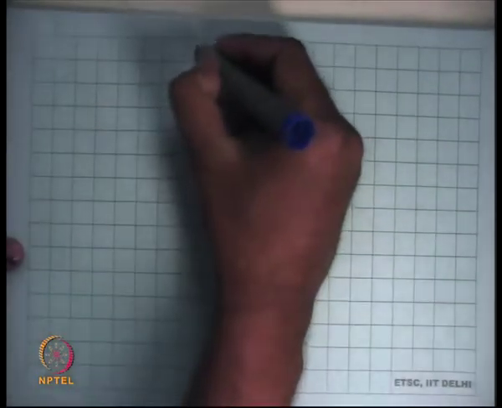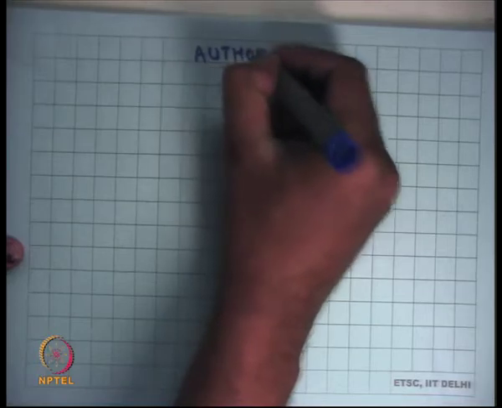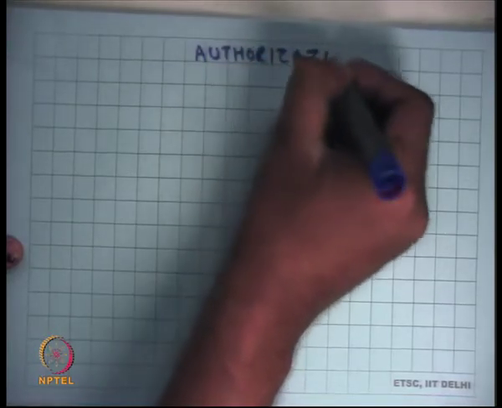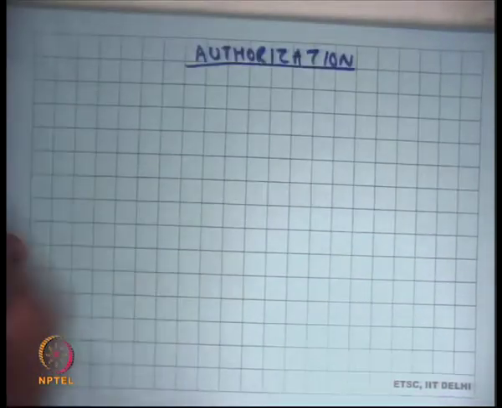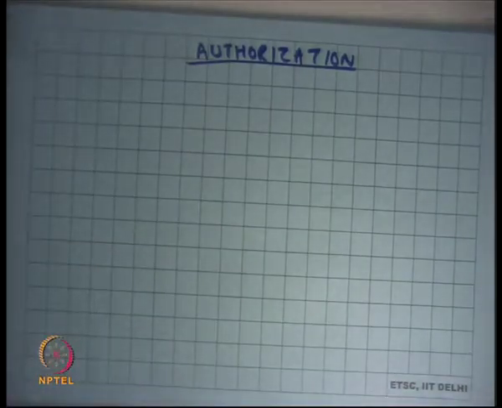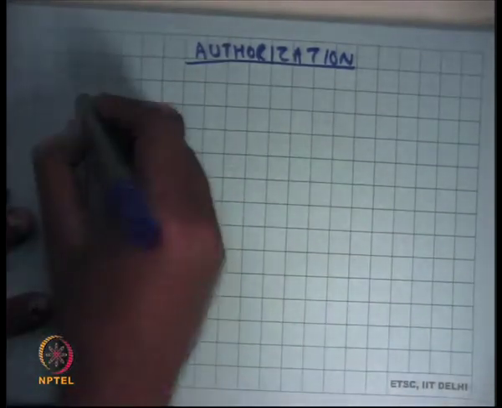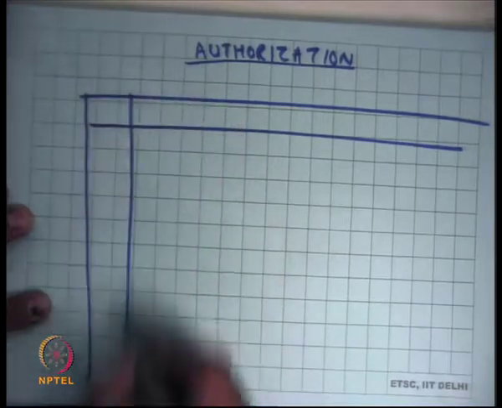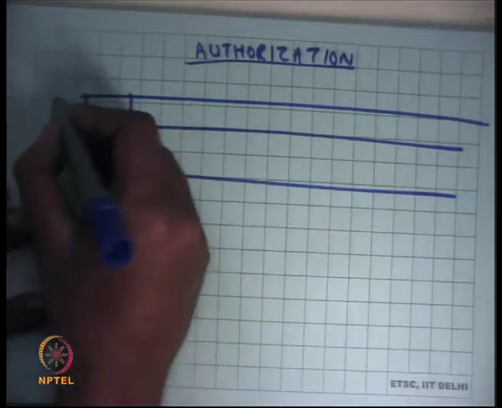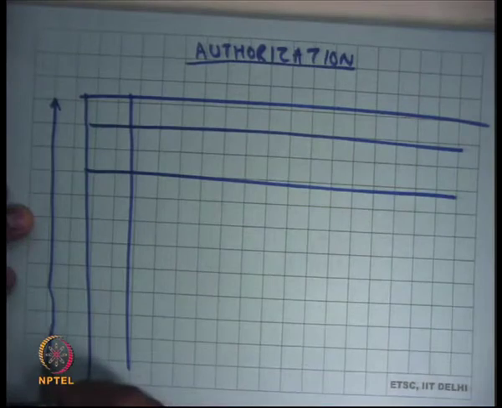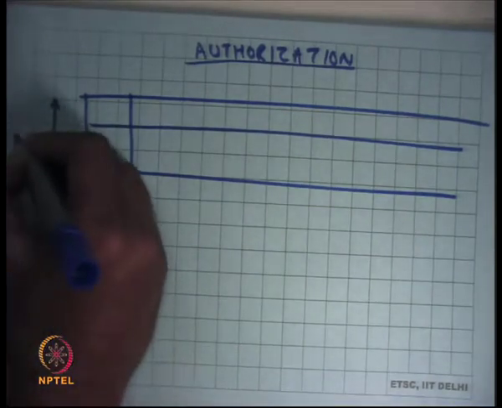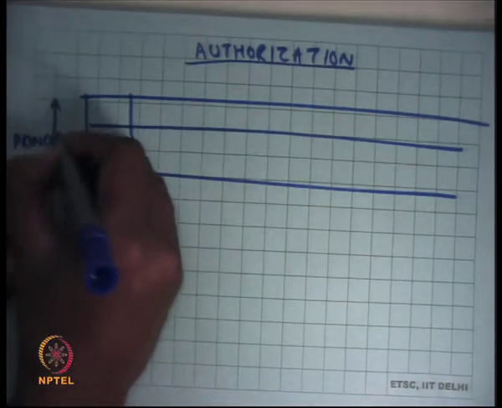So let's see authorization. So who is authorized to do what? First, let's look at what authorization means in the most general sense. Authorization is nothing but a matrix where, let's say, you have one row per principal. So these are principals.